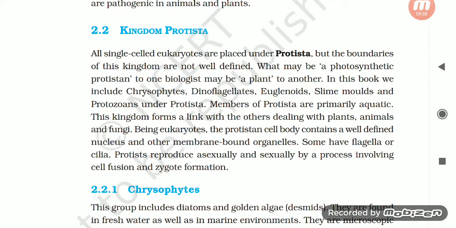Being eukaryotic, the protistan cell body contains a well-defined nucleus and other membrane-bound organelles. Some have flagella or cilia. Protists reproduce asexually and sexually by a process involving cell fusion and zygote formation.